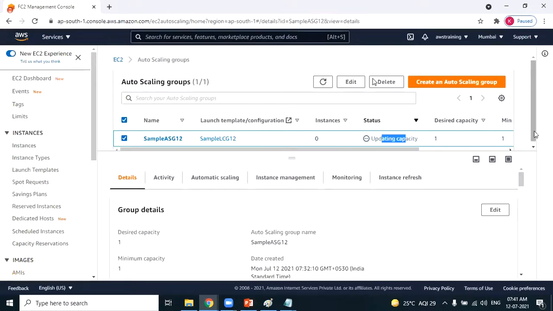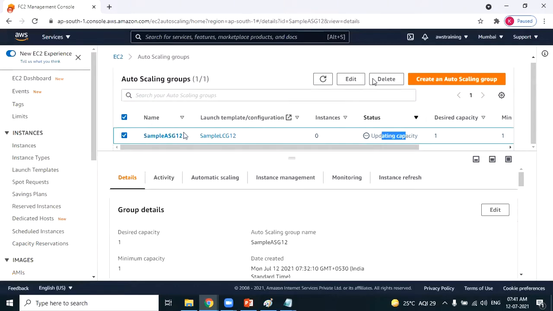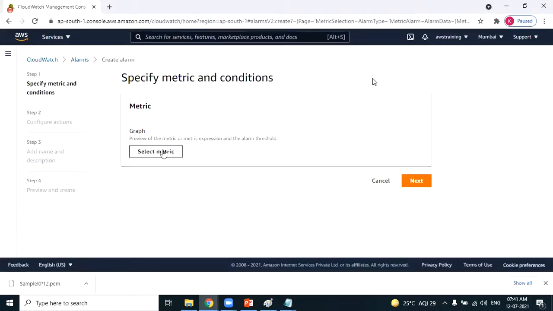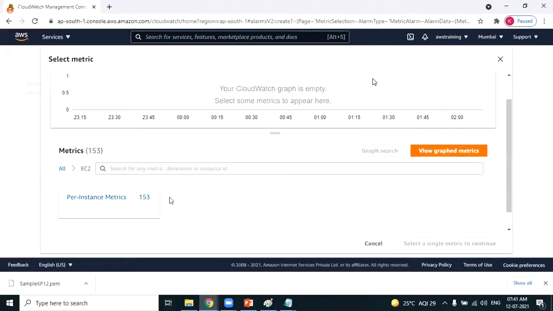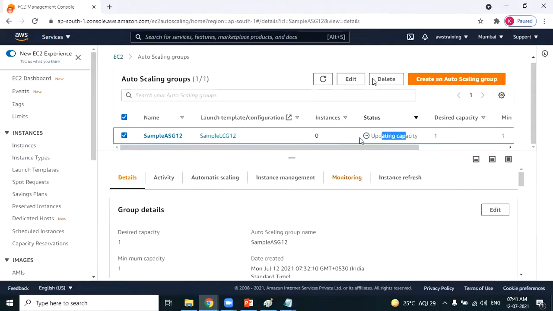Once this auto scaling group is created, that group name will be available in this metric. When you select EC2, you get the per-instance metric. There is also a metric by auto scaling group that gets created automatically once the auto scaling group is created. The auto scaling group is not yet completed, so that's the reason it is taking some time.